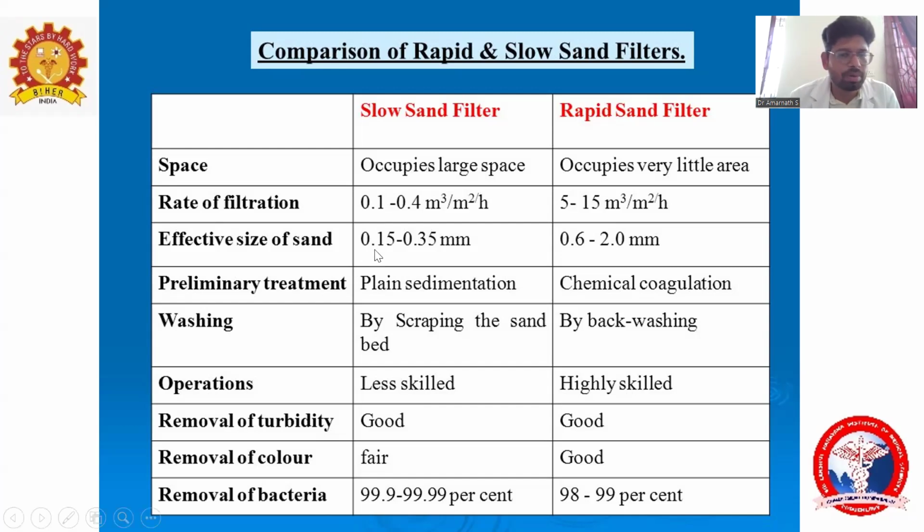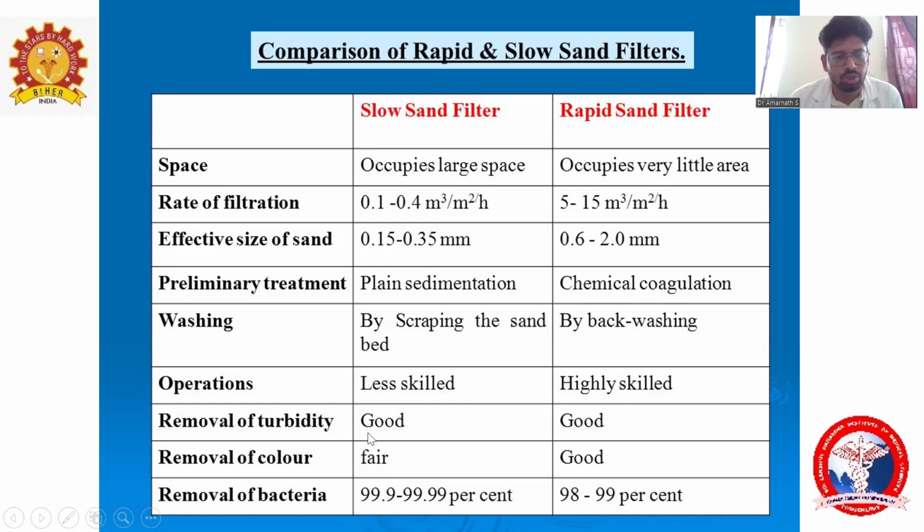What is the preliminary treatment here? For the slow sand filter, it is only plain sedimentation from storage. For the rapid sand filter, the water goes through a channel with chemical coagulation. The slow sand filter is washed by scraping of the sand bed, while the rapid sand filter is washed by backwash. Operation of the slow sand filter needs less skill, as scraping can be done by skilled labor, but backwashing needs a highly skilled person.